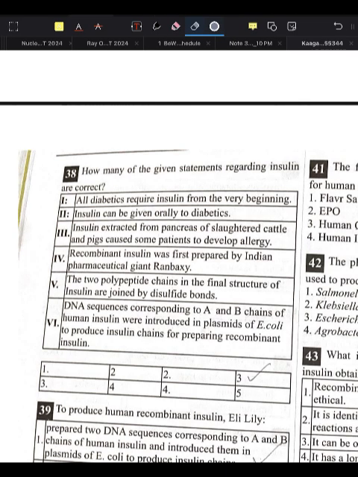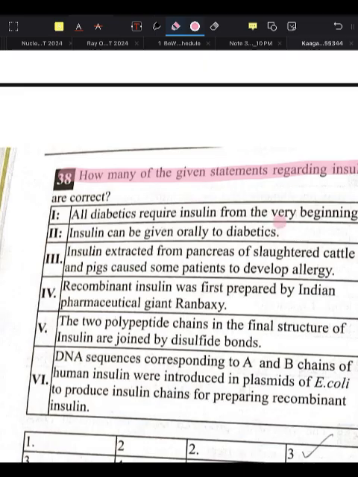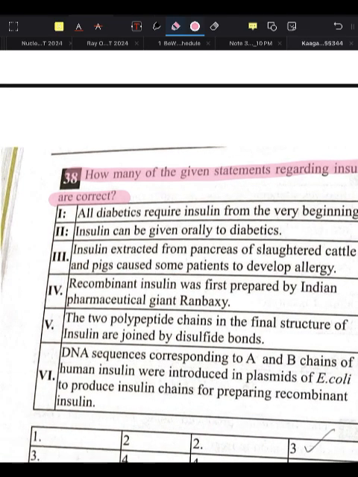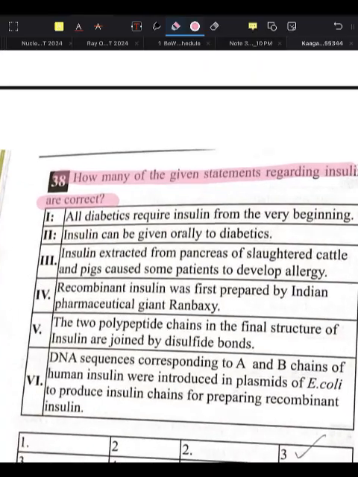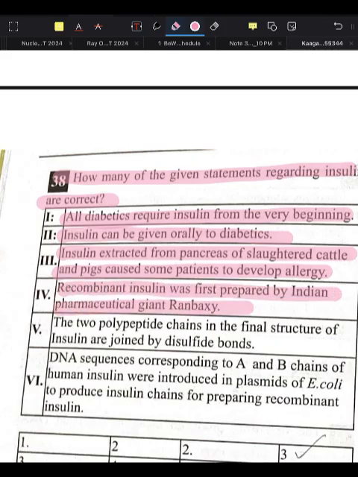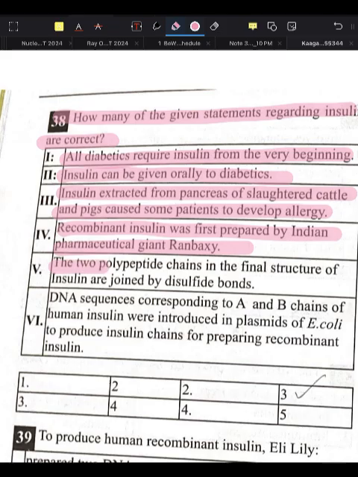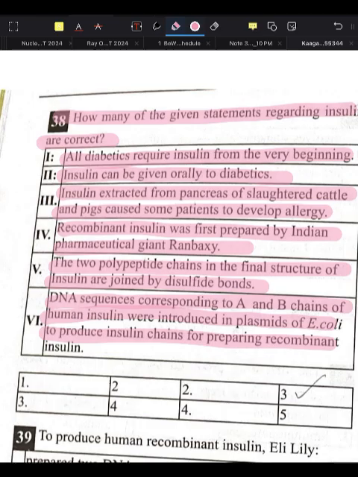Okay, so the next question. How many of the given statements regarding insulin are correct? First, all diabetics require insulin from the very beginning. Insulin can be given orally to diabetics. Insulin extracted from the pancreas of slaughtered cattle and pigs caused some patients to develop allergy. Recombinant insulin was first prepared by the Indian pharmaceutical giant Ranbaxy. The two polypeptide chains in the final structure of insulin are joined by disulfide bonds. DNA sequences corresponding to the A and B chains of human insulin were introduced in the plasmid of E. coli to produce insulin chains for preparing recombinant insulin.